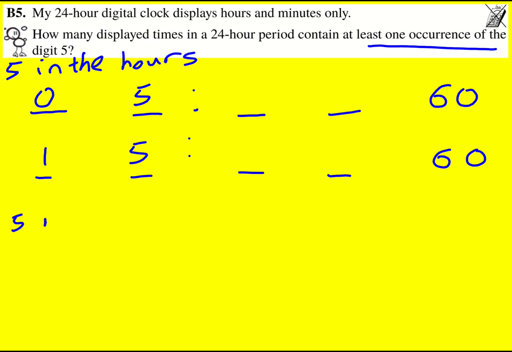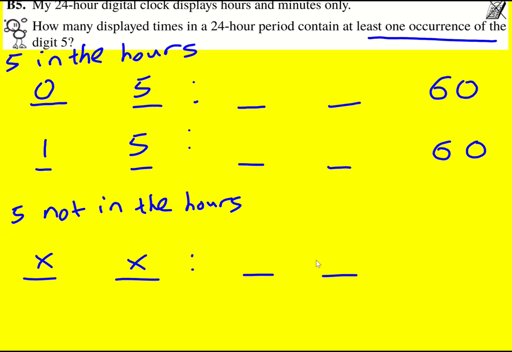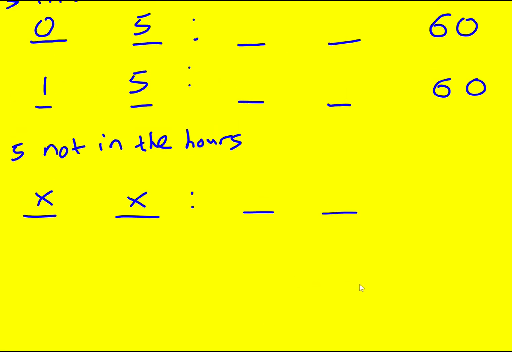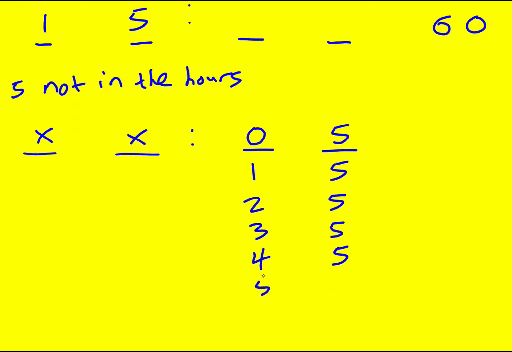So let's look at case 2, 5 not in the hours. Okay, so now I'm just going to put little crosses here to indicate, yeah, we're never going to get a 5 here. Let's take a little look. So actually we're left with 22 other hours because there's 24 overall, 00 up to 23. Now, how can we get 5? We could get 05 or 15 or 25 or 35 or 45. And then we can also get it in the 50s. So 50 up to 59.